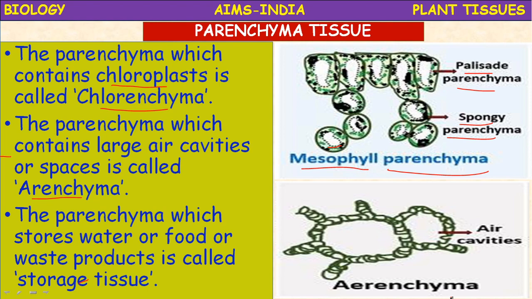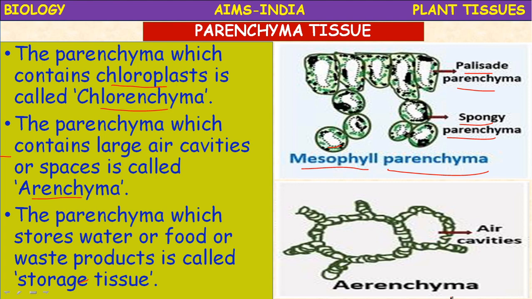For example, if you take a potato, the starch stored in the stem is also parenchyma tissue, storage parenchyma. So it is divided into water storage parenchyma, food storage parenchyma, or simply storage tissue. These are the main functions of parenchyma.